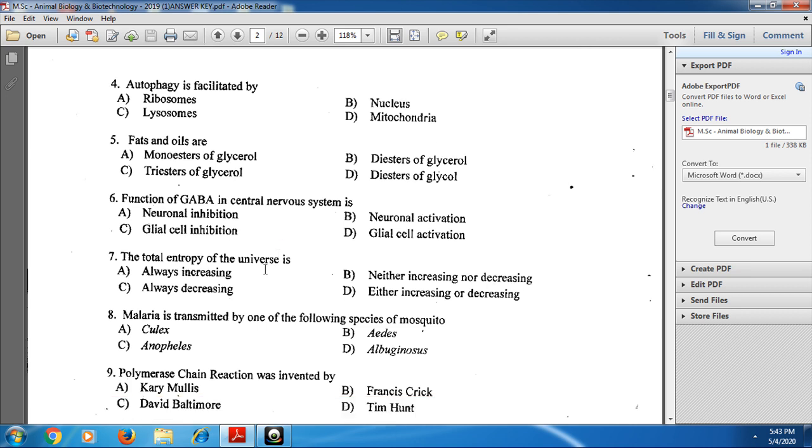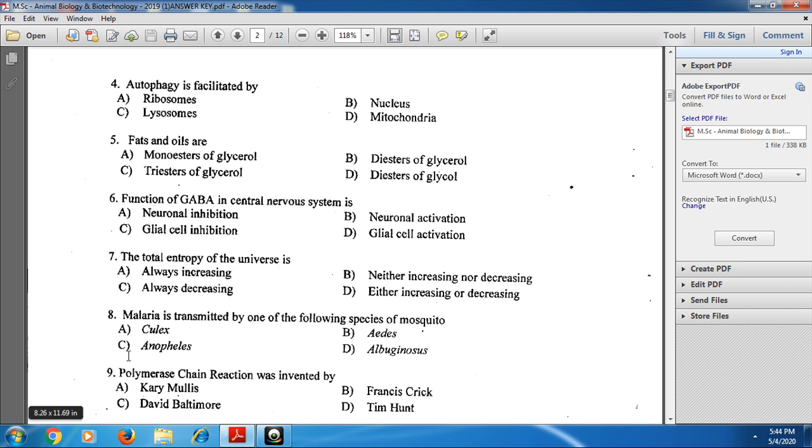And next, the total entropy of the universe. What is entropy? Entropy means disorderness of particles. Here, the total entropy of the universe is always increasing. That means disorderness is called entropy, and the entropy of the universe is always increasing.